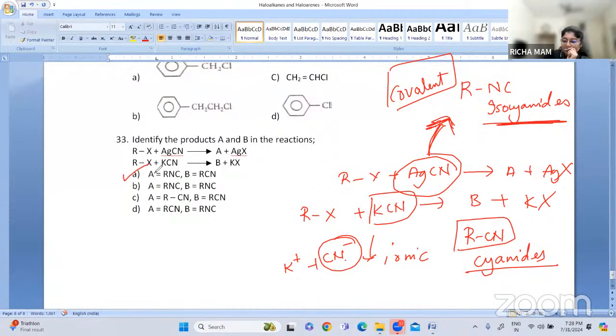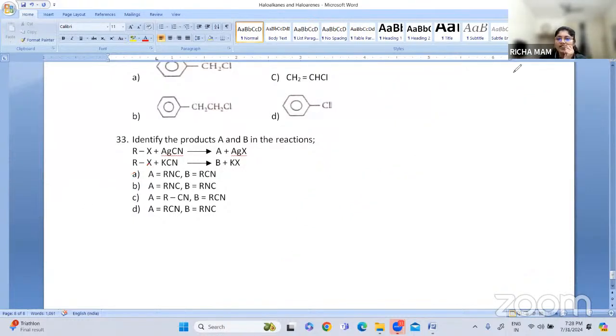Is it clear? These were some of the MCQs. For this chapter, we have solved some 33 questions from haloalkanes and haloarenes. If you get some more questions, you can solve them. By this, I have completed the chapter haloalkanes and haloarenes. In the next class, I'm going to start a new chapter, and from that chapter we are going to solve the MCQs. Try to solve more questions on this chapter from different books. It will help you.